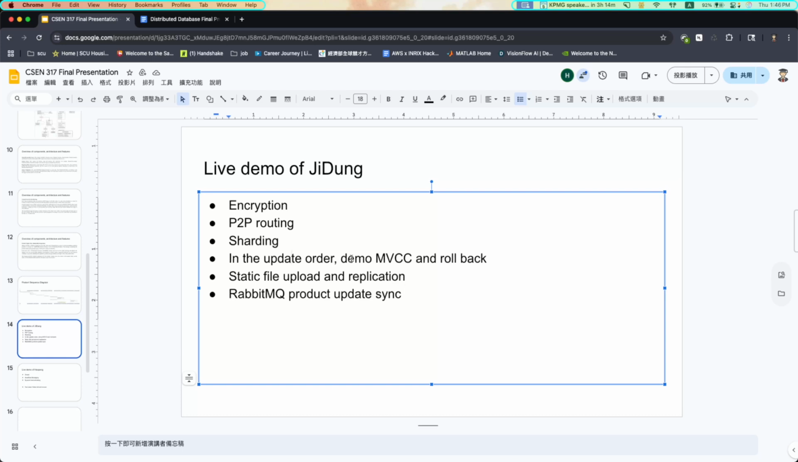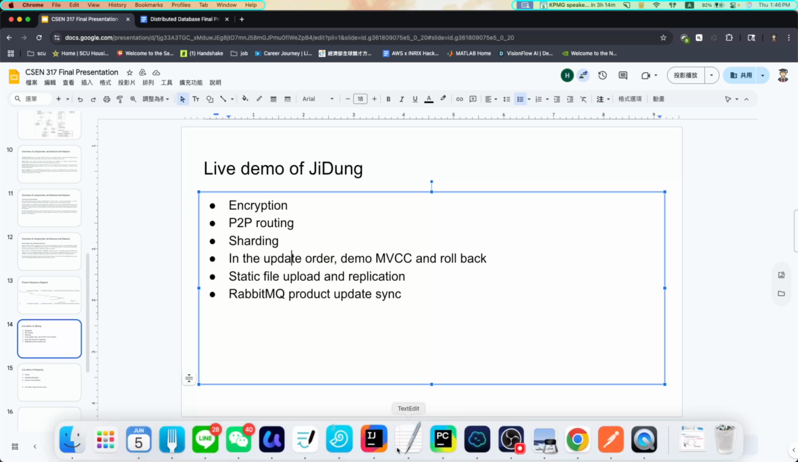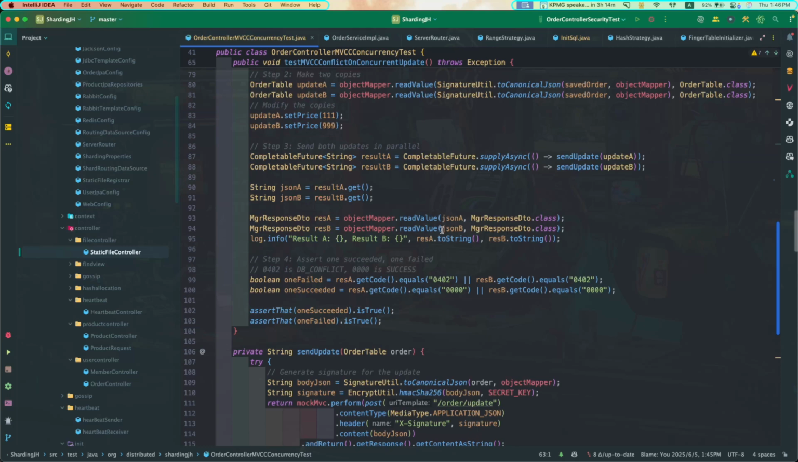Next, I'm going to demo the MVCC and rollback in the update order. I only implemented it in the update controller. So next, let's see MVCC.